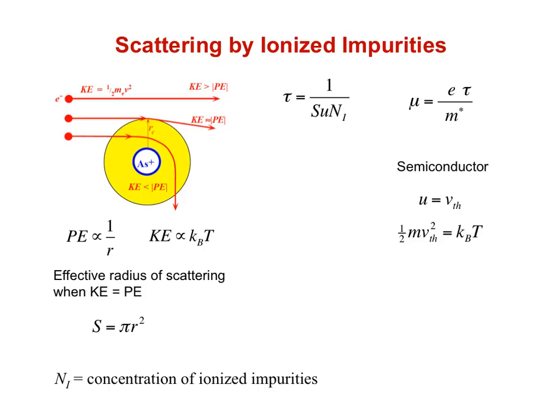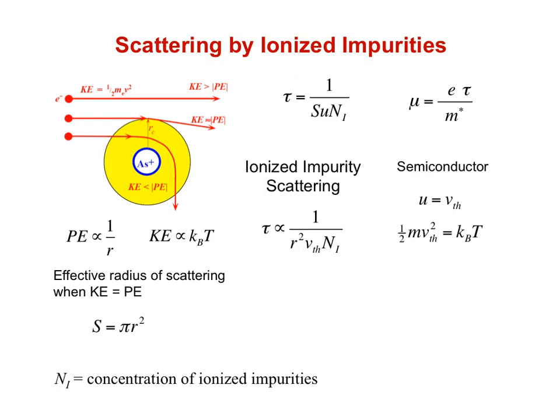We can approximate the effective radius for the scattering cross-section for when the kinetic energy equals the potential energy. The potential energy for a Coulombic attractor is proportional to 1 over r, whereas the kinetic energy is proportional to kT. In this way, we have 1 over r proportional to kT.